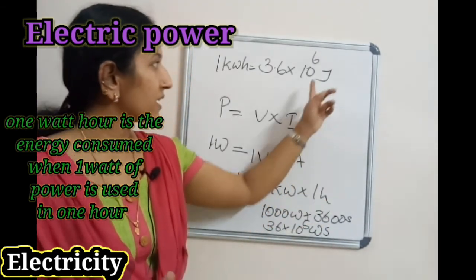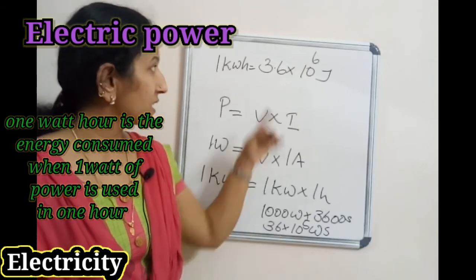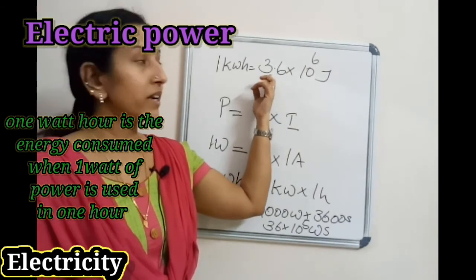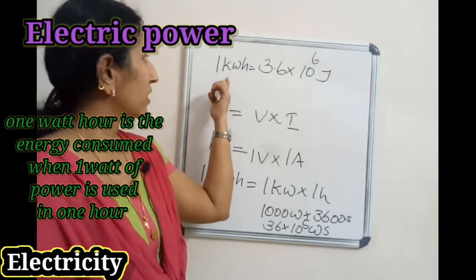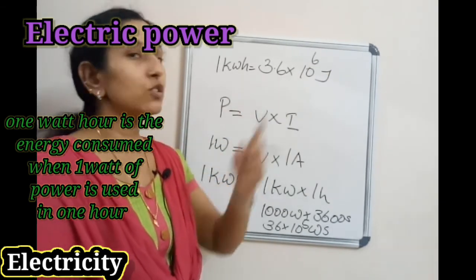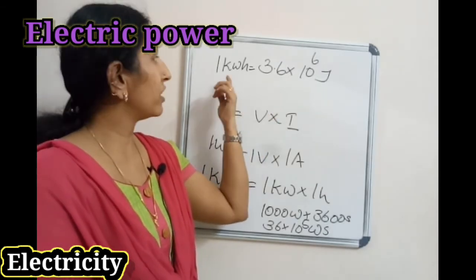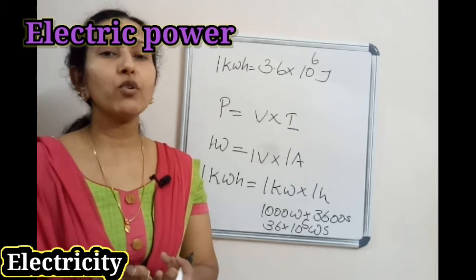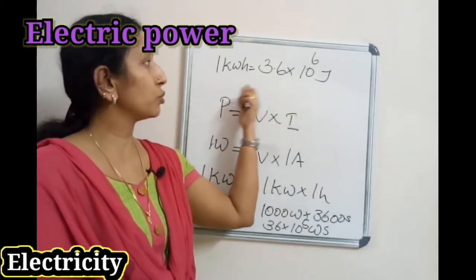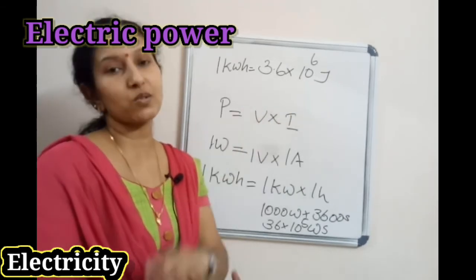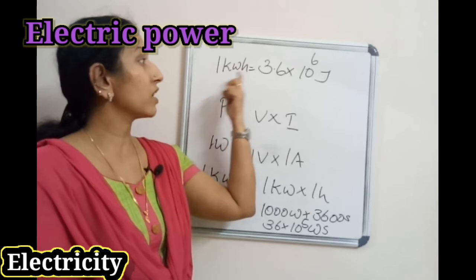So instead of watt seconds, I can use joule. And here 36, now I put a point, then one more 10, so that is 10 raised to 6. So 1 kilowatt hour equal to 3.6 into 10 raised to 6 joule. This will be helpful to convert kilowatt hour into joule. Suppose you want to convert 2 kilowatt hour into joule, then 2 into 3.6 into 10 raised to 6.